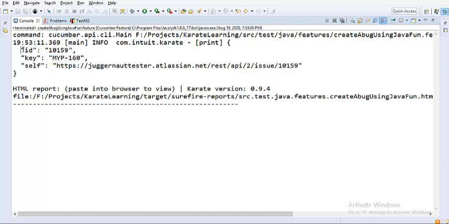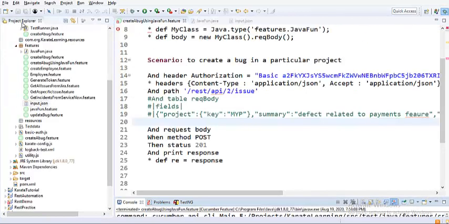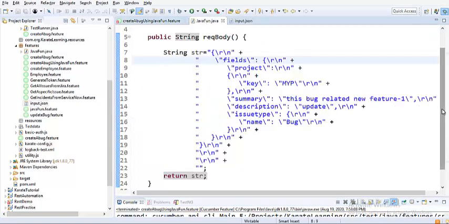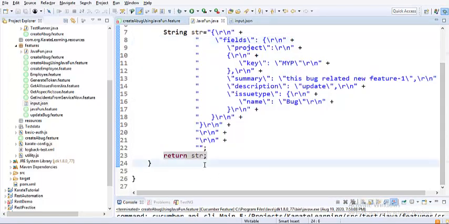So now let's print this response. I wanted this response to be stored in a file for my later verification purposes. I might need to share this file with somebody who wants to verify whether that functionality is working as intended or not. So how do I do that? Let us create a Java function again, a simple Java function that will write this response to a text file. So I'm creating a function for that.